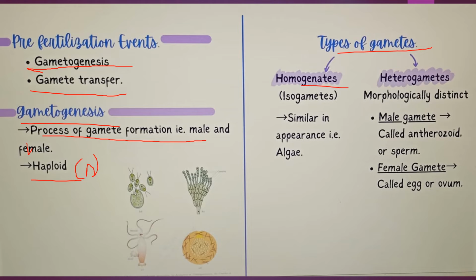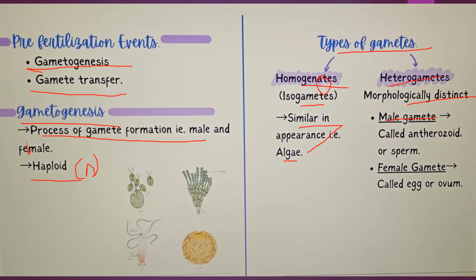And types of gametes, we have homogametes and heterogametes. Homogametes are also called isogametes. They are morphologically similar in appearance. We can take algae as an example. Heterogametes, we have male gametes separately, female gametes separately.